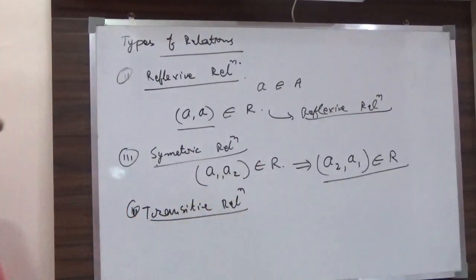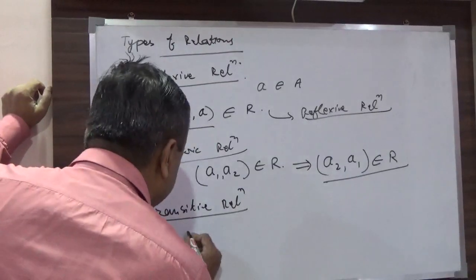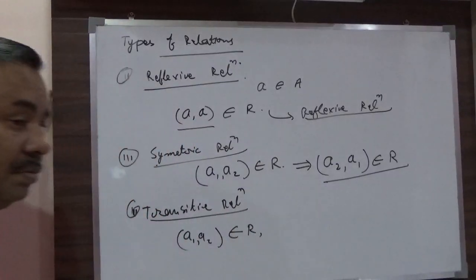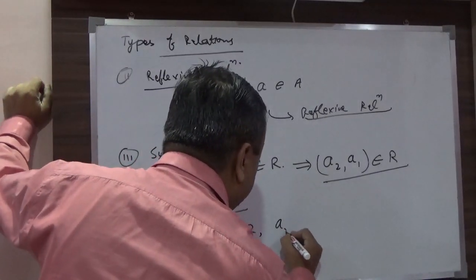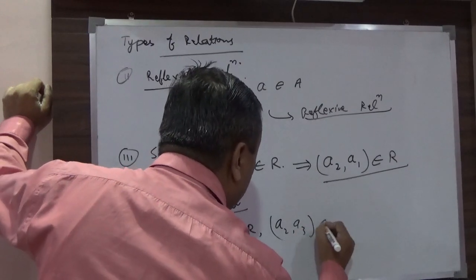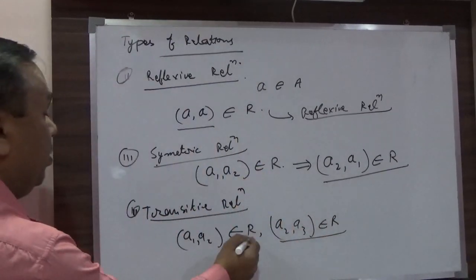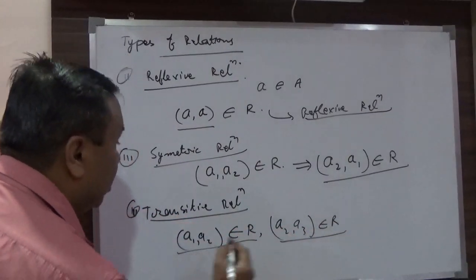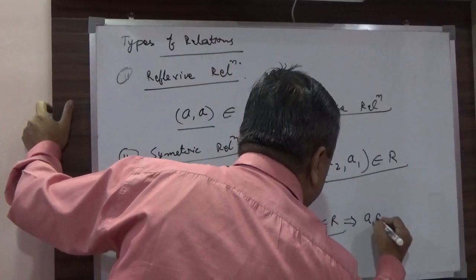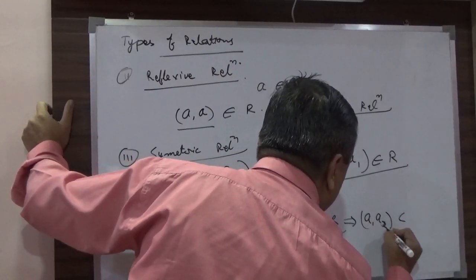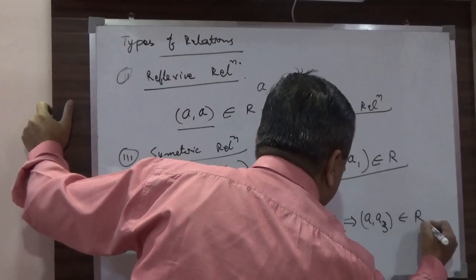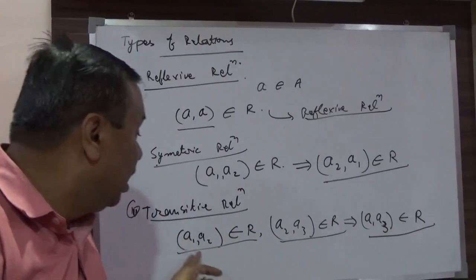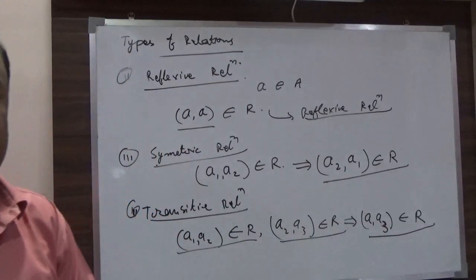Similarly, if there is a relation where (A1, A2) belongs to the relation R, and there is (A2, A3) also belonging to the same relation, satisfying the same relation, and if these two are satisfying, this will imply that (A1, A3) is also satisfying the same relation. If this is happening, that means the relation is transitive.